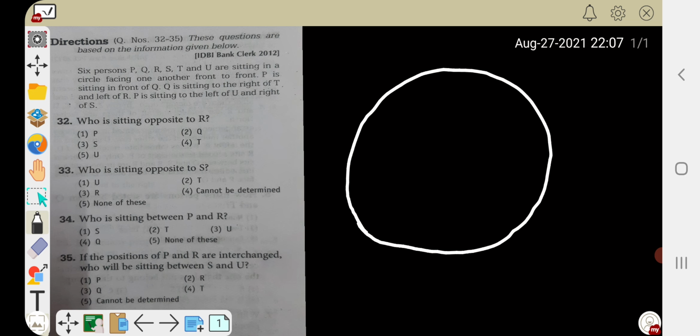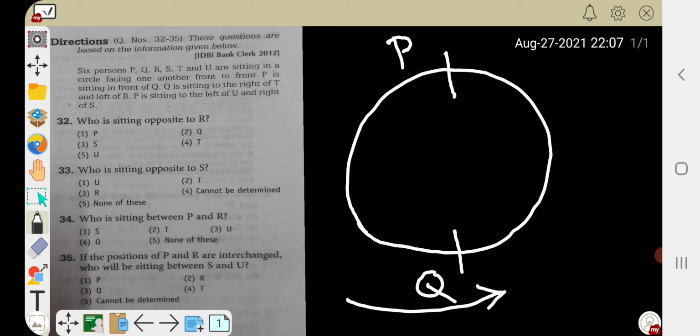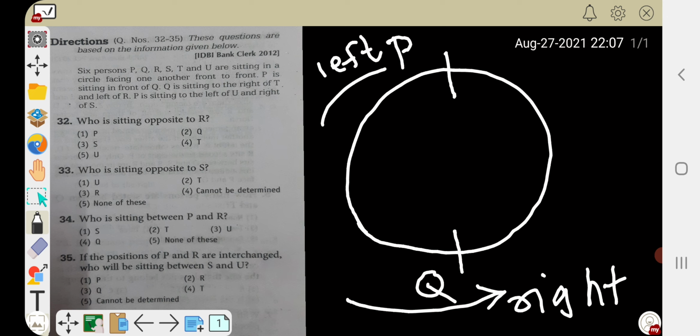Now P is sitting in front of Q. So first of all, I will mark P here. It is sitting in front of Q, so here is Q. Q is sitting to the right of T. Right of T will be in this direction. This is the right direction and this will be the left direction. So right of T means T is here somewhere.